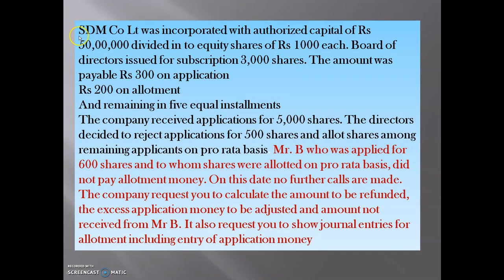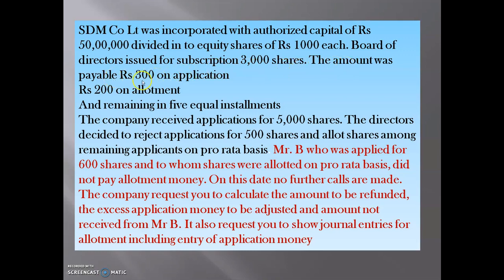See here one practical problem. SDM Company Limited was incorporated with authorized capital of rupees 50 lakh divided into equity shares of rupees 1000 each. Here this 1000 is the face value. The Board of directors issued for subscription 3000 shares.